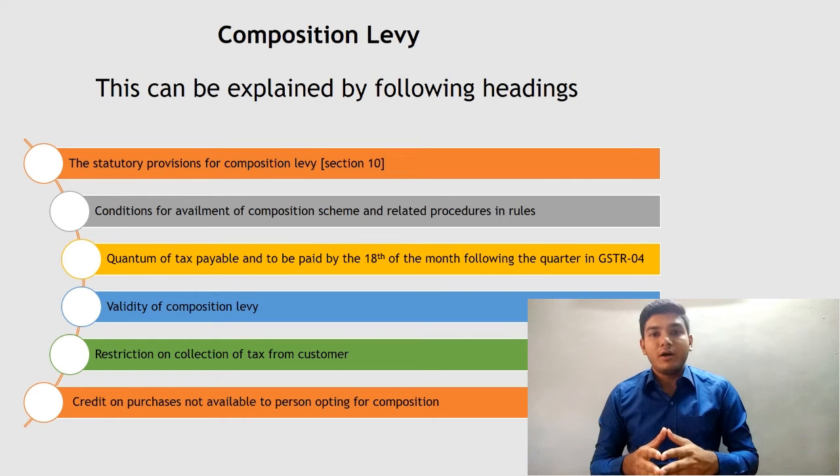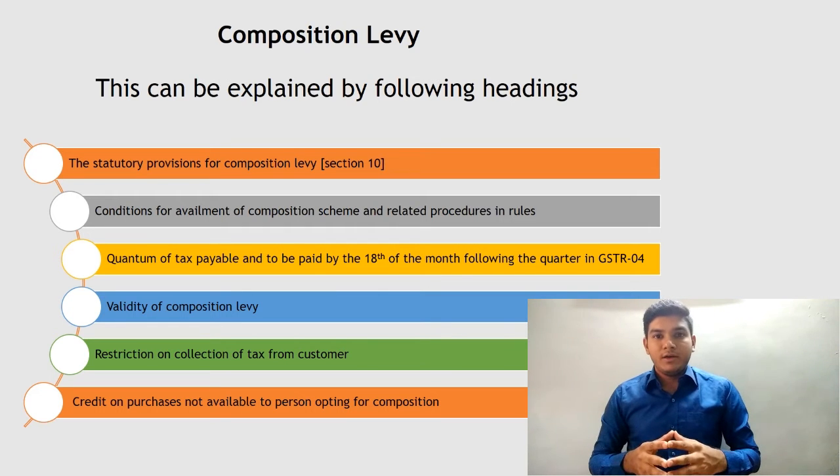Fourth, he is not a manufacturer of goods which are notified by government. Suppose X goods are notified by the government and a person is engaged in manufacture of X goods, then he cannot avail the composition scheme. And fifth, he is not a supplier who is making supply through an electronic commerce operator. In my earlier video, I have given you an example of electronic commerce operator, say Flipkart. If a supplier is supplying goods through Flipkart, then the supplier cannot opt for composition scheme.